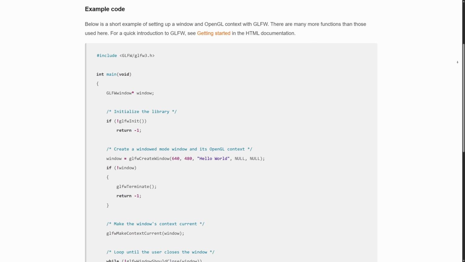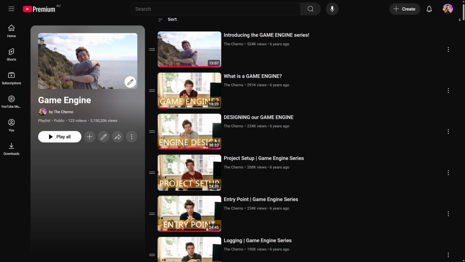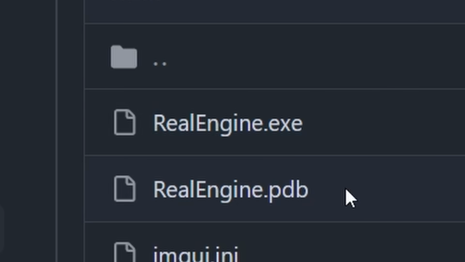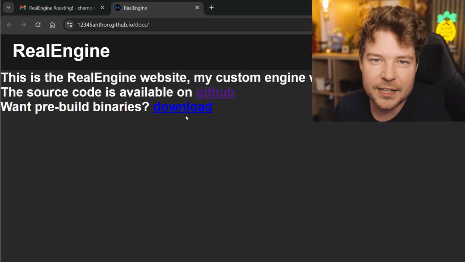A lot of it could have just been from samples or documentation, like this from the GLFW docs, for example. The code also could have been from copying down code from video tutorials, as well as, of course, the answer to everything, AI. Could have been AI. Now, inside the submitted GitHub repository, there was also a precompiled binary, an exe file. There was also this website where you could download pre-built binaries, and if you recall, I specifically said, pre-built binaries, we're gonna leave that blue. Because for some reason people think I just recklessly open exe files that random people send me on the internet. Nah, sorry, I just don't trust you guys that much.